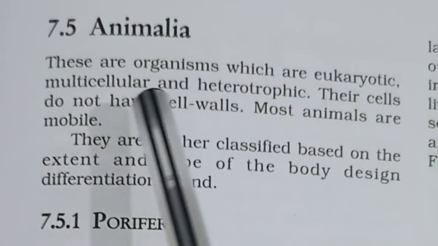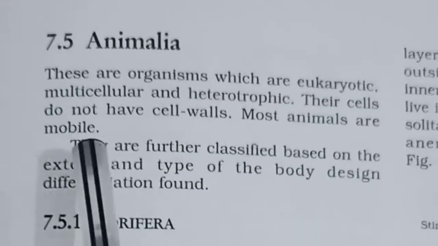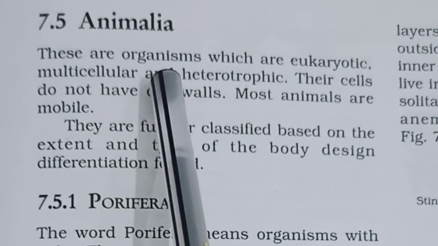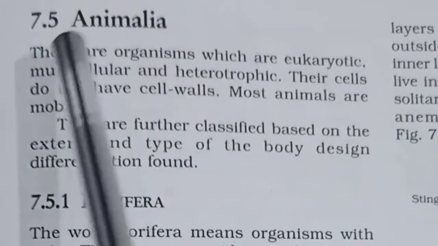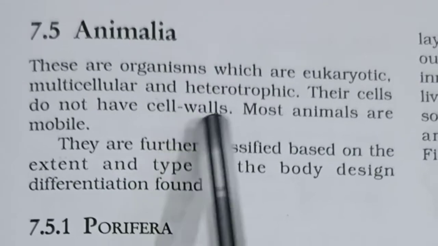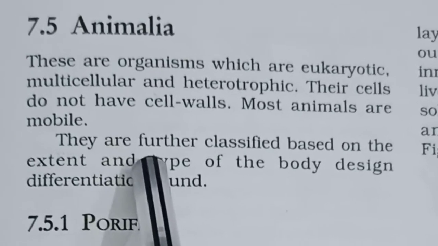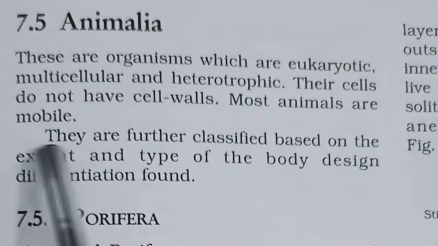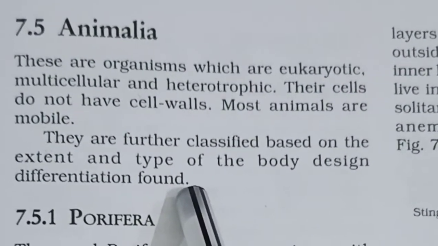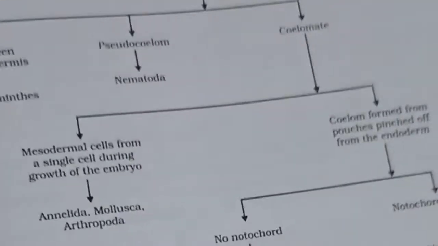Next, now we will study about the kingdom Animalia in detail. We will do the detailed classification of kingdom Animalia. So Animalia are organisms which are eukaryotic, multicellular and heterotrophic. Their cells do not have cell walls. Most animals are mobile, that means they go from one place to another. And they are further classified based on the extent and the type of the body design differentiation found in them. So let us see how they have been classified.